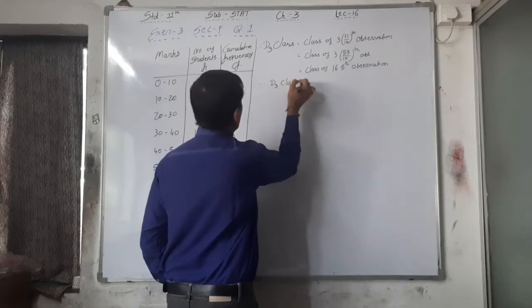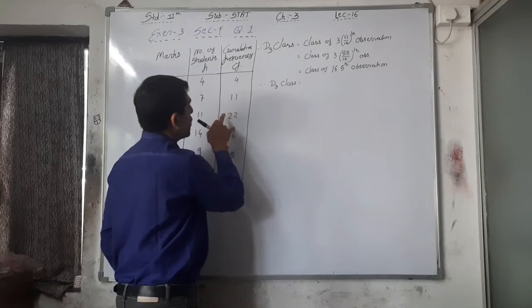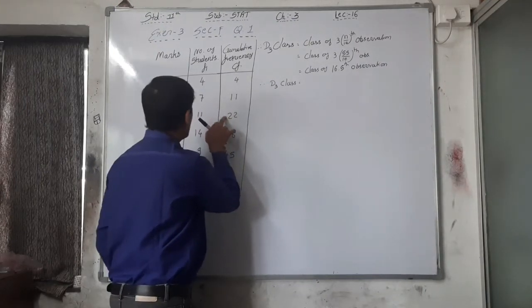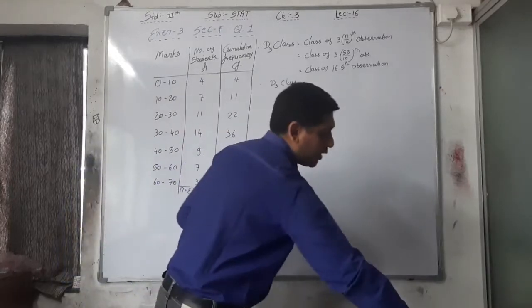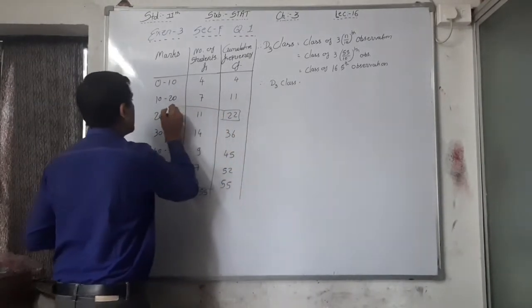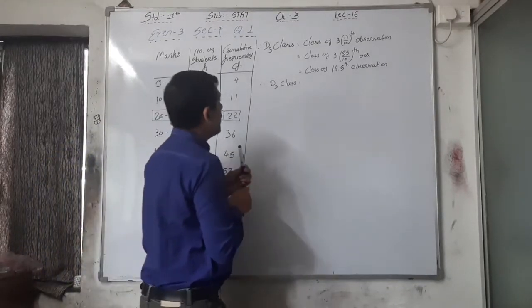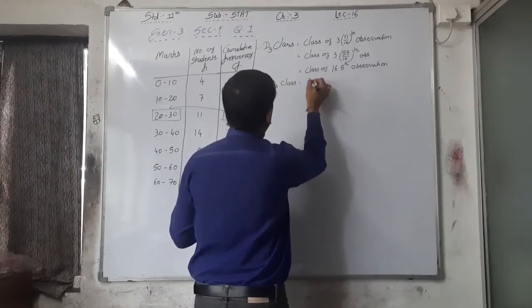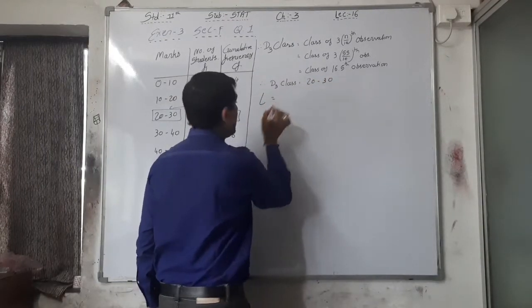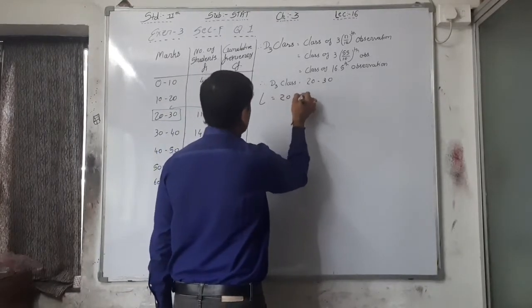D3 class is equal to, see, 16.5 lies between 12 to 22. After 11, that is 12 to 22. So the corresponding D3 class is 20 to 30. So now what is your L here? It is exclusive type of data, that's why 20 as it is.